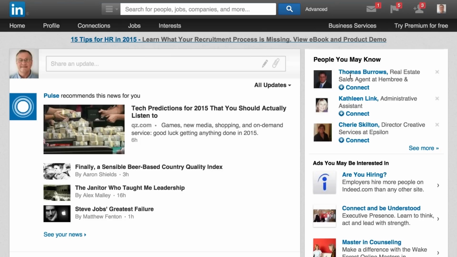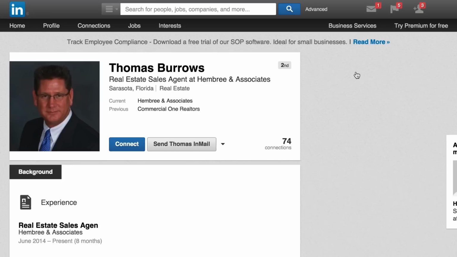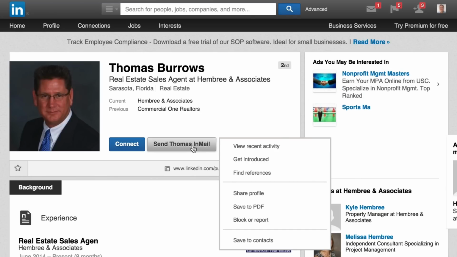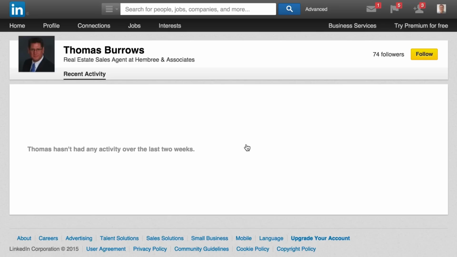Pick anybody you want that you're not connected to, that you really want to see what they do on LinkedIn, and click on their profile, bring their profile up, and then use this option right here. As you see, it says send Thomas InMail. Well, you're not going to do that. What you're going to do is down here, you're going to view their recent activity. So instead of trying to connect directly with them, you're going to go see what activity they've got.